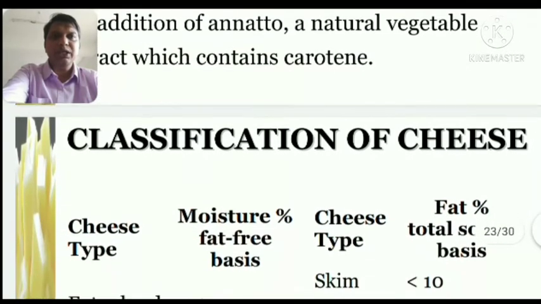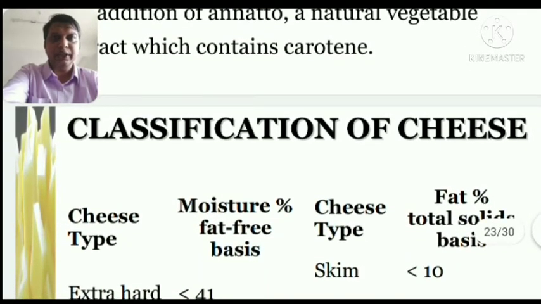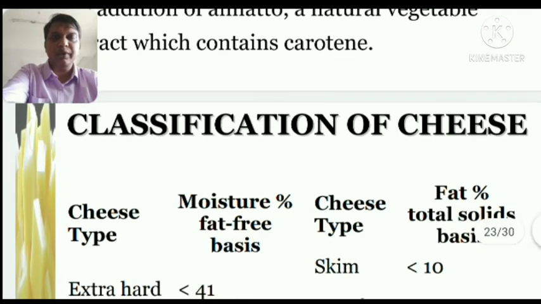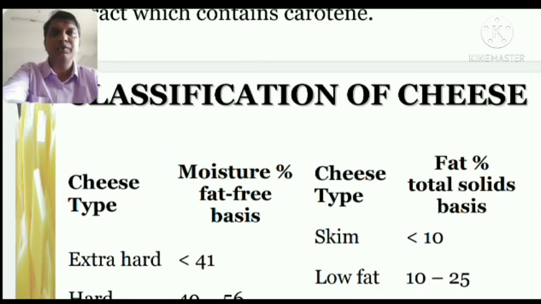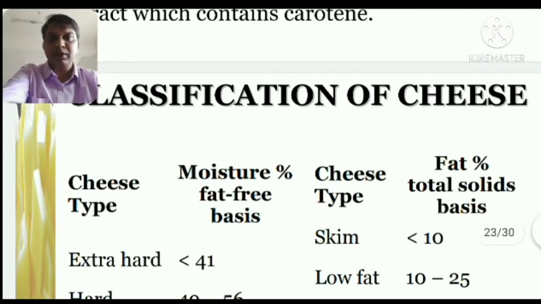Now coming to the classification of cheese, which we already saw in the PPTs. It is done when we do the molding and pressing of the cheese. How do we classify? We classify on the basis of the moisture content which is present. In the previous video on milk and cream, I told you that creams are classified on the basis of fat content.